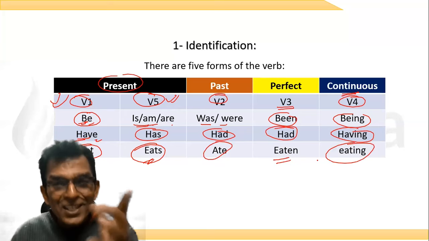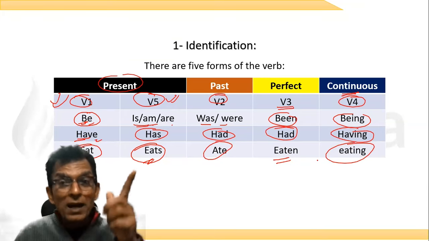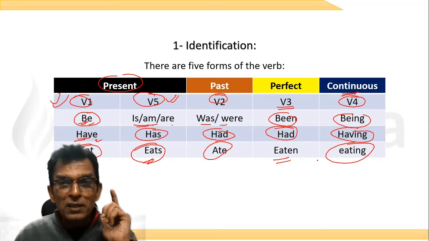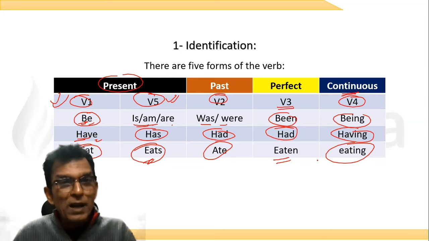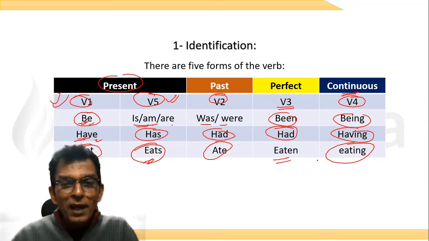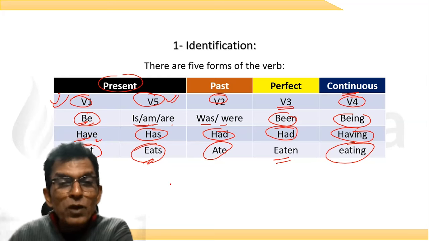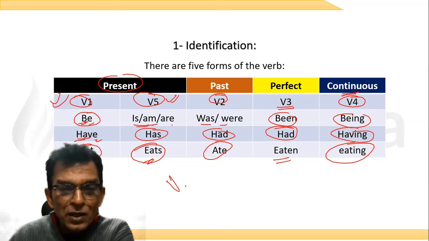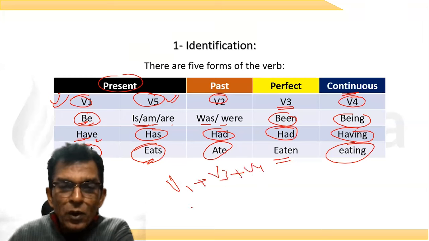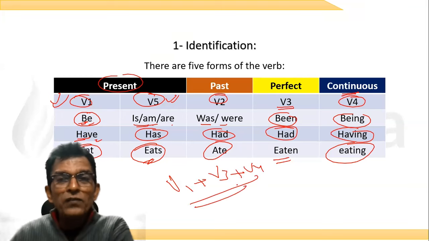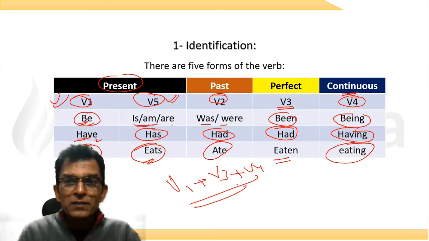Now, there is a challenge. People who are smart, you think, sir, I am very smart, sir. So, show me your smartness. Get out of your sleep and tell me, suppose a sentence contains V1 plus V3 plus V4. What is the name of the tense?